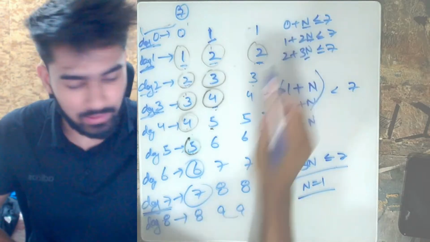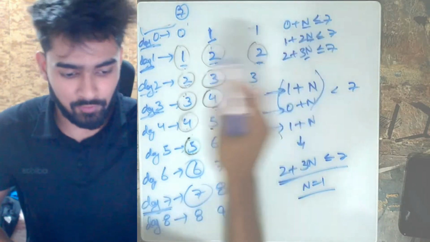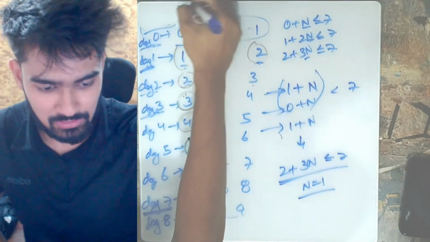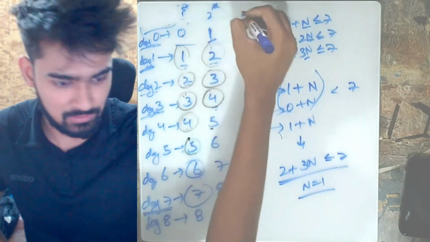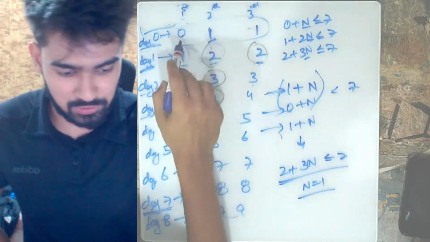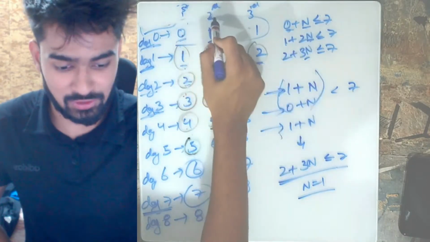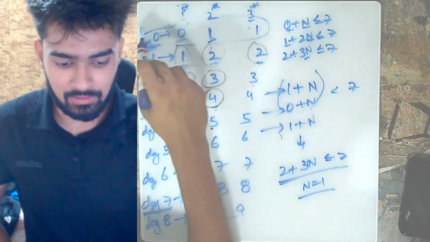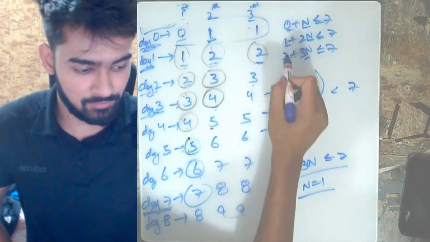What is this 0, 1 and 2? This is nothing but the sum of all the shops previously. So if this is my first shop, this is my second shop, this is my third shop. The prefix sum of my first shop is 0 only. The prefix sum of my second shop at day 0 is 1 because 0 plus 1. The prefix sum of my third shop at day 0 is 0 plus 1 plus 1, which is 2.